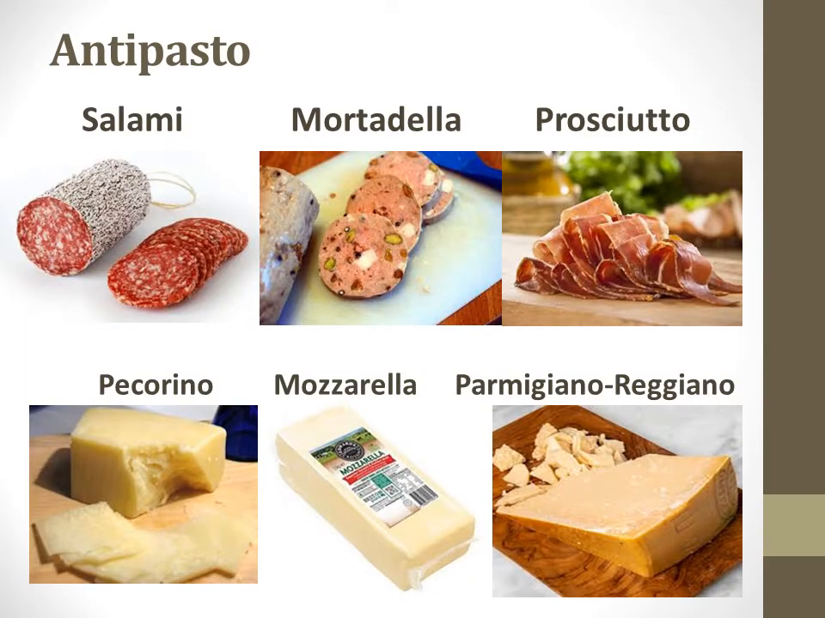Next, we are moving to the second course, which is known as antipasto. Antipasto is an Italian term which is used for the starter only. Here, different varieties of processed meat, like different varieties of sausages, can be served. Here in front of you, three examples are there. One is salami, second is mortadella, third one is prosciutto. So salami, mortadella, and prosciutto are examples of processed meat or sausages, in short.